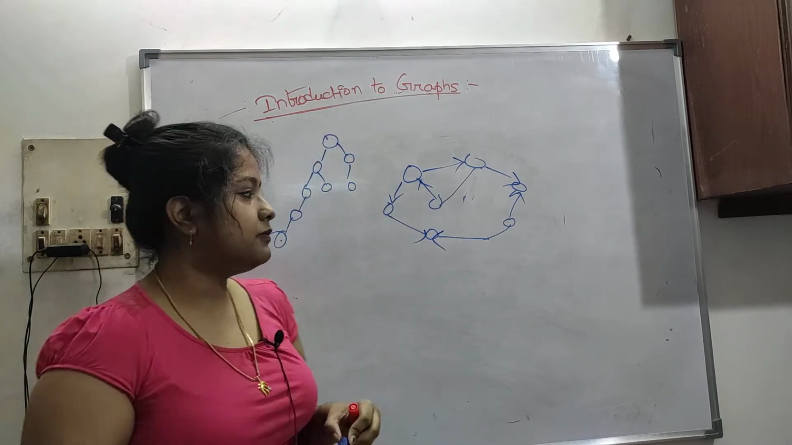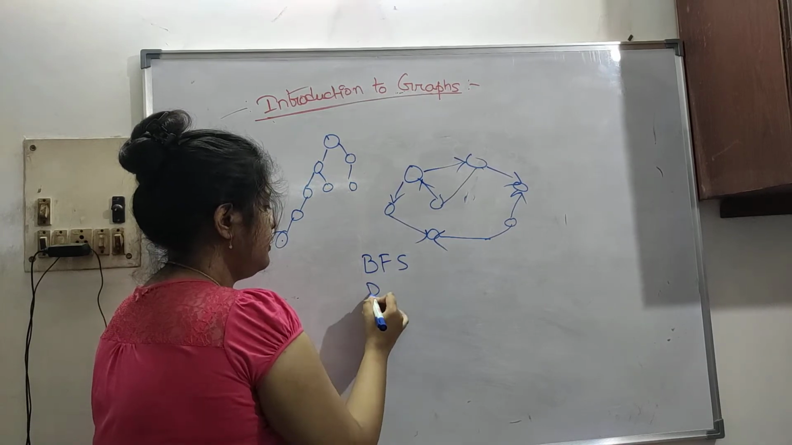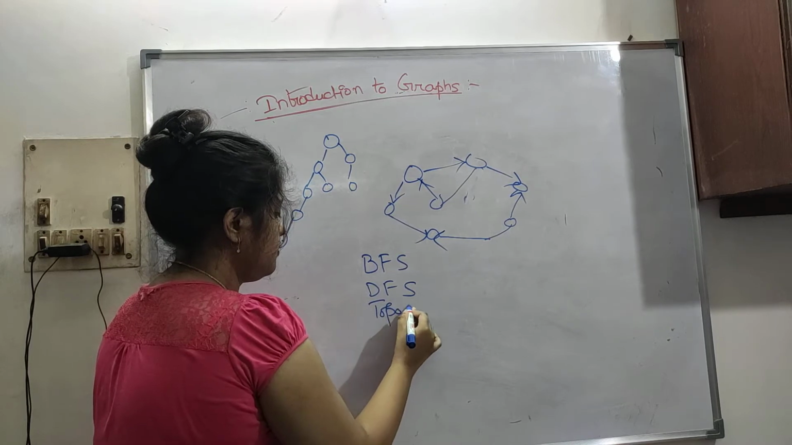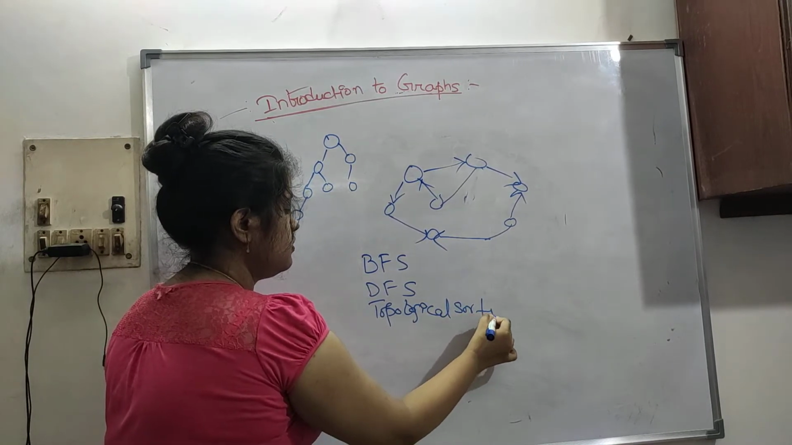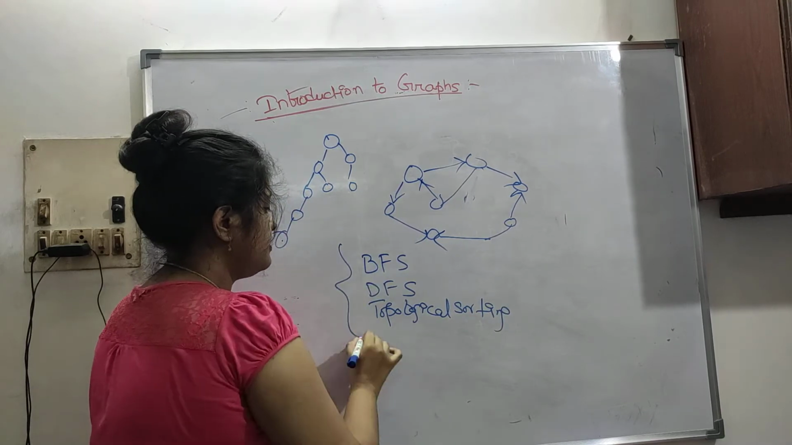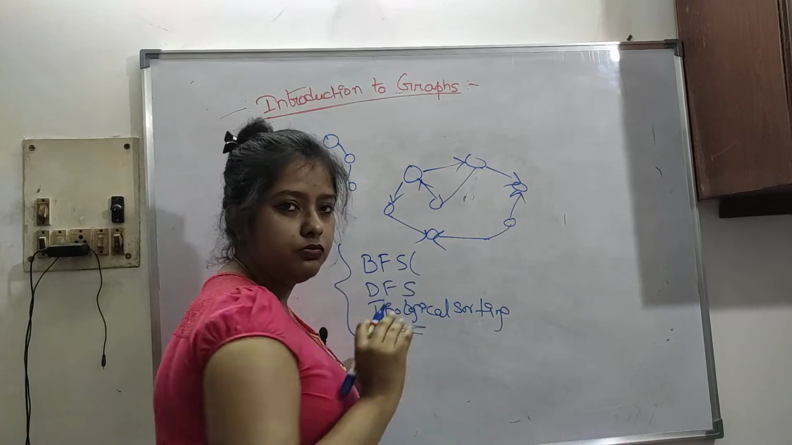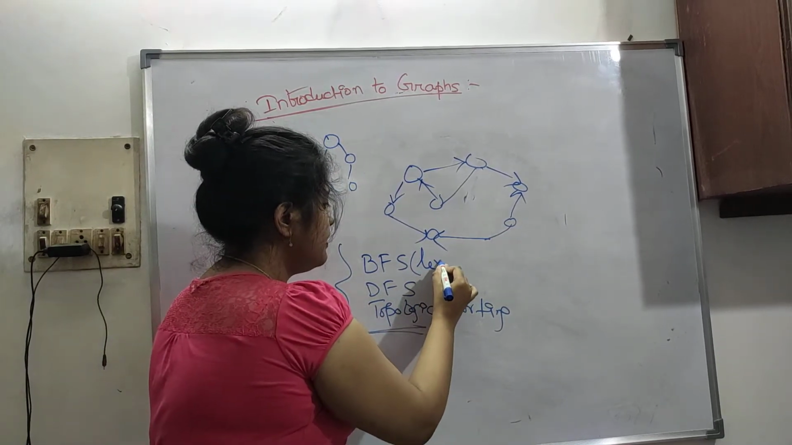In graph theory we have BFS, DFS, then topological sorting. All these are important topics in graph. I will do BFS in a separate video, but for now, BFS is level ordering.